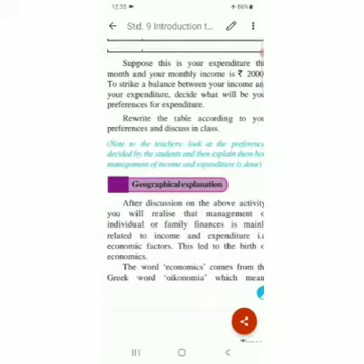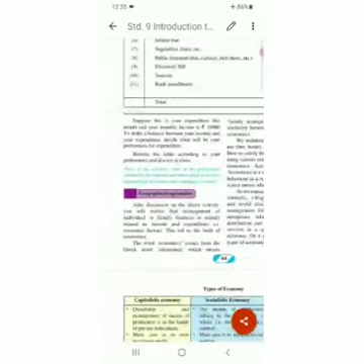If you have money, you can fulfill your wishes. If you don't have that much money in your hand, you have to postpone your wishes or you have to cancel also sometimes. While living our day-to-day life, we have to face this problem every day, everywhere, every time.